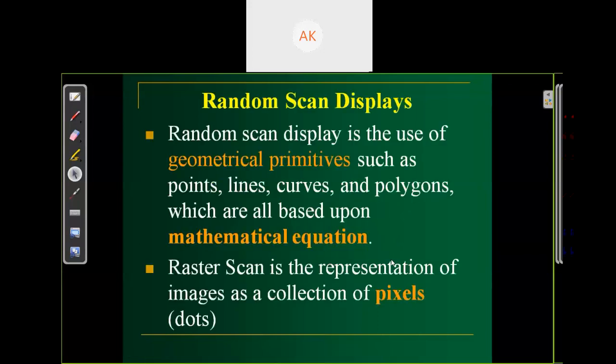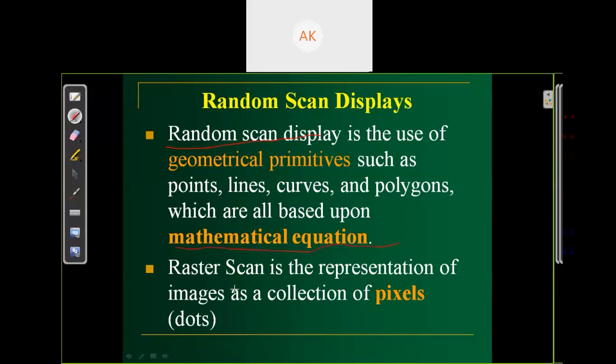The next scan system is the random scan system. The first scan system we have discussed is the raster scan system. The next scan system is the random scan system. Random scan display makes use of geometrical primitives like lines, points, circles, polygons, and for plotting these geometrical primitives we use mathematical equations.